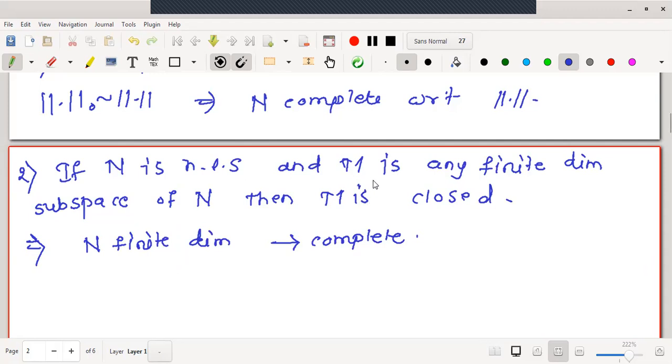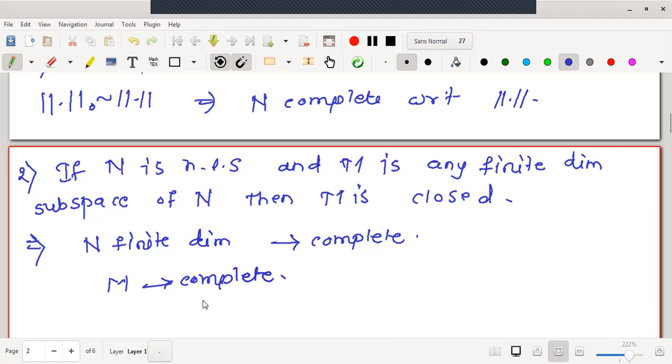Then here M is taken as a finite dimensional subspace, so M is complete.